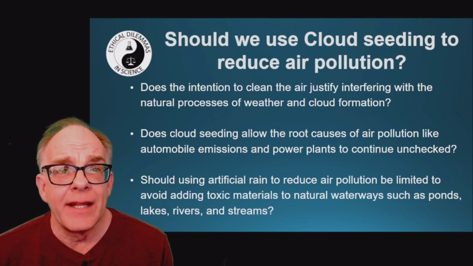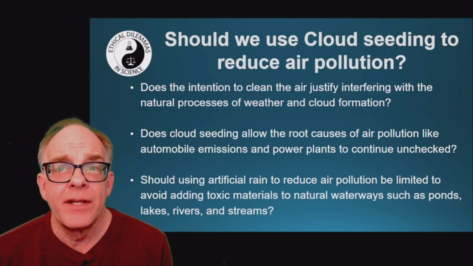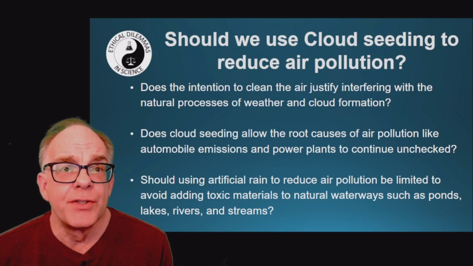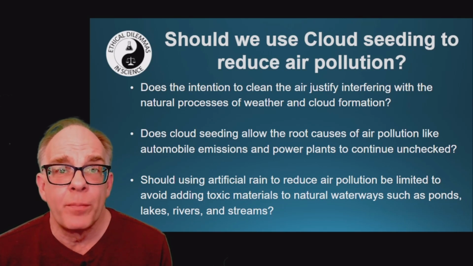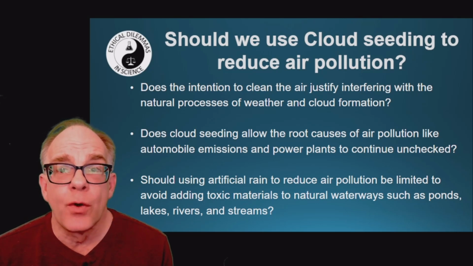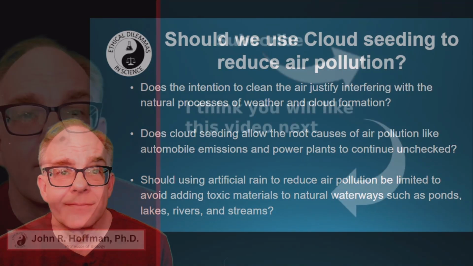Does cloud seeding allow the root causes of air pollution, like automobile emissions and power plants, to continue unchecked? And finally, should the use of artificial rain to reduce air pollution be limited to avoid adding toxic materials to natural waterways such as ponds, lakes, rivers, and streams?